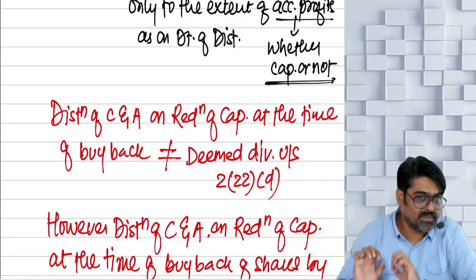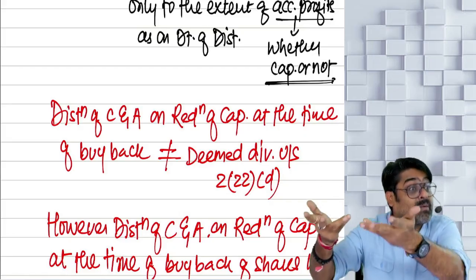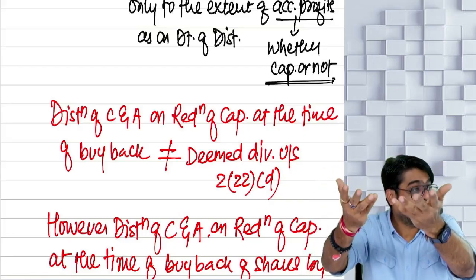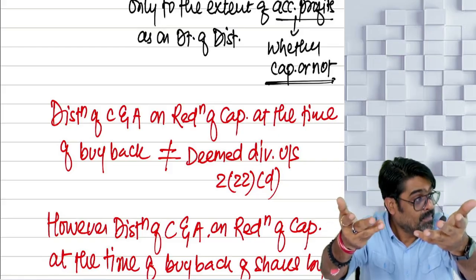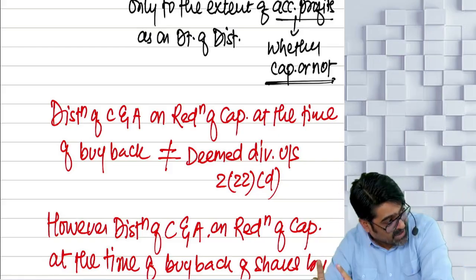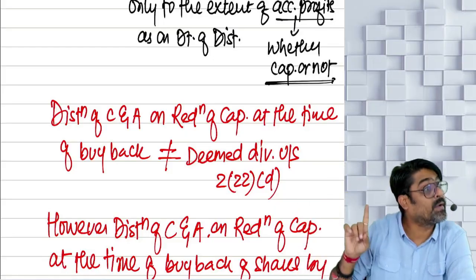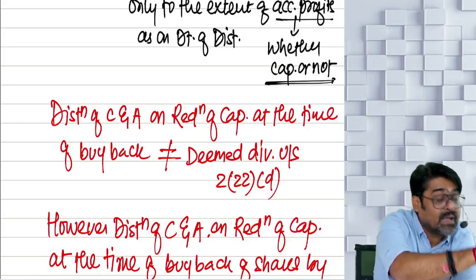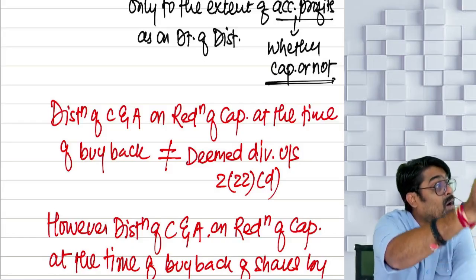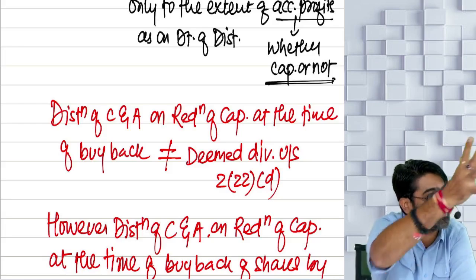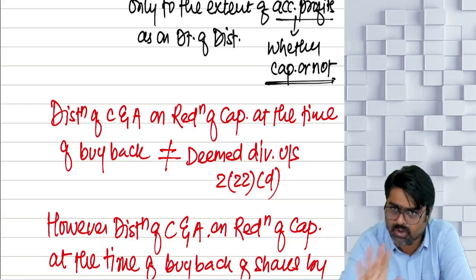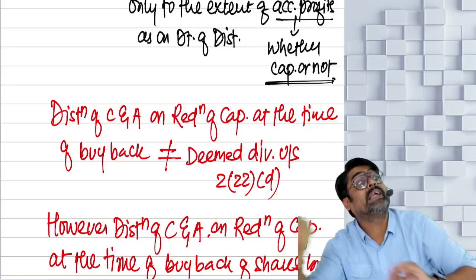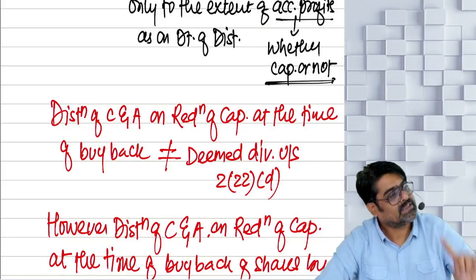I'm not talking about domestic company. I'm talking about all other companies other than domestic company. Yes or no? For them, distribution made on buyback will not be treated as deemed dividend under 222D, because that entire amount gets taxed in their hands under the head capital gain as their full value of consideration to calculate capital gain under 46A. Understood? So that amount will not be treated as deemed dividend under 222D, once it is taxable under the head capital gain.